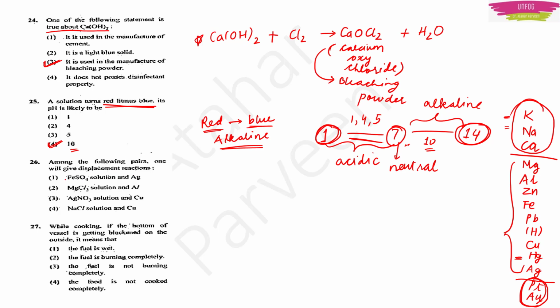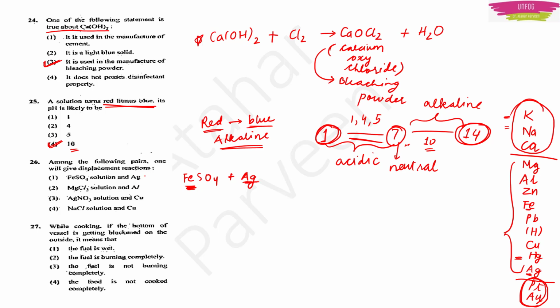So first let us look at the options. First option we have is FeSO4 solution with Ag. We have iron here and Ag is placed below it. Silver won't be able to replace iron because it is placed lower in the chemical series, right?